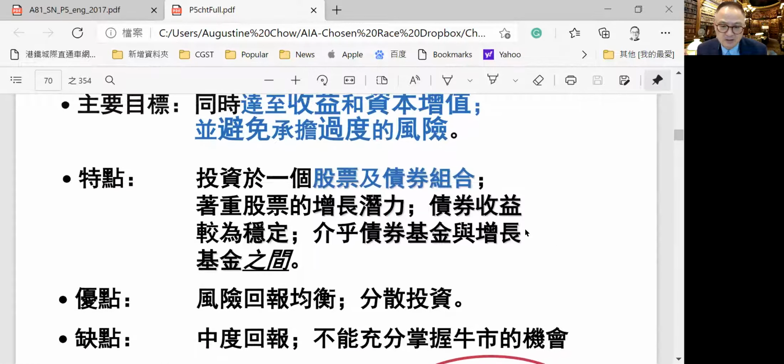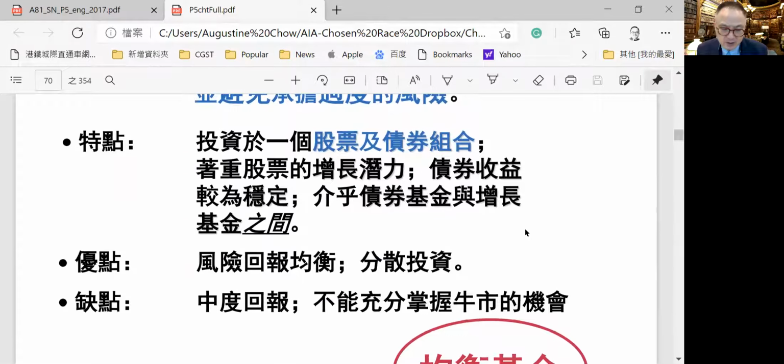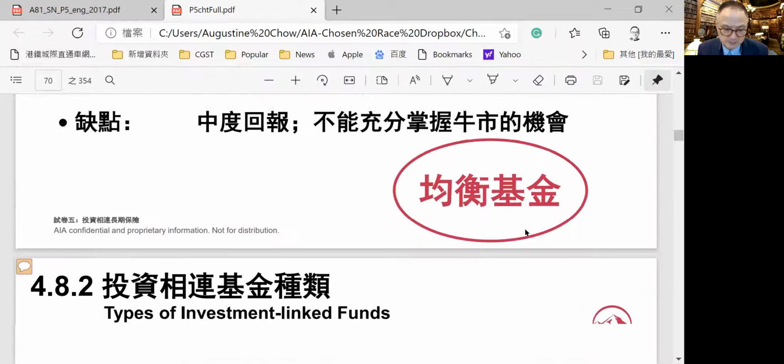The balance fund invests in a portfolio of a combination of stocks and bonds. It is risk diversified and country diversified. Also, it's a medium risk, but in a rising market, you will not do better than the rising market.